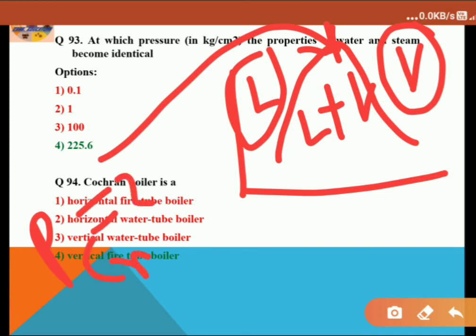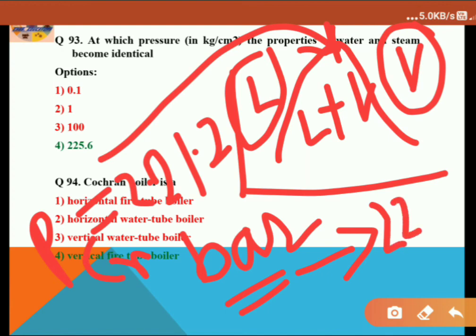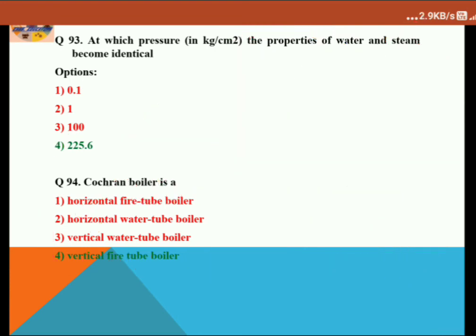P critical is 221.2 bar in terms of bar, but when you convert it into kg per centimeter square, it will be almost equal, just a few values greater than this, 225.6 kg per centimeter square. That is the answer, option 4. Let's proceed to the next question.